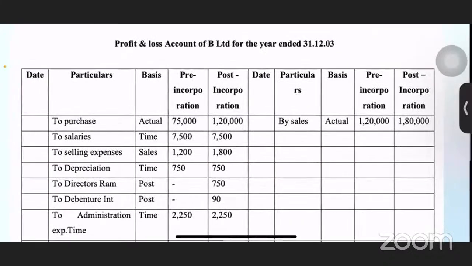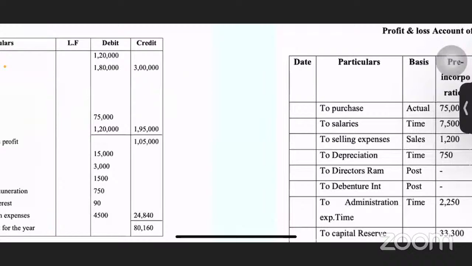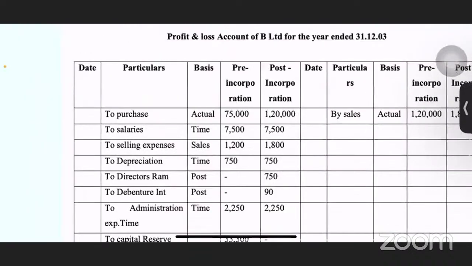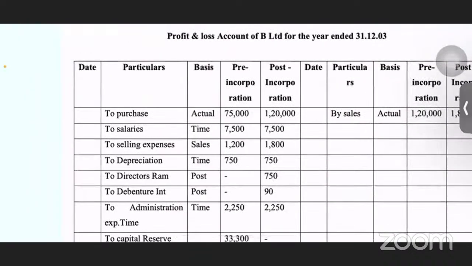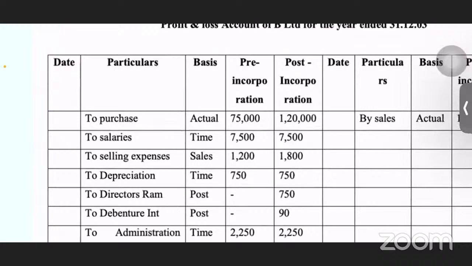Yes, ma'am. Okay, so this is the normal P&L account. But for this profit prior to incorporation, we have to divide the amount into 2 columns. The first column is date as usual, the second column is particulars, and the third is a new column, that is basis. How we will be calculating this particular item, either using sales ratio or time ratio. That is what basis is.